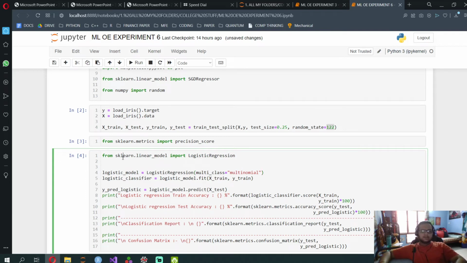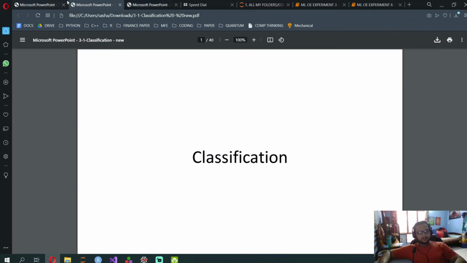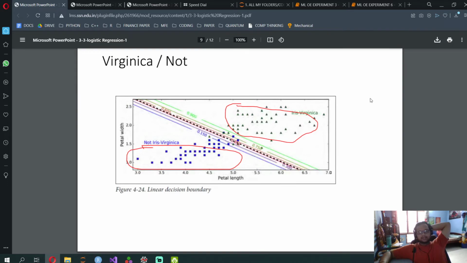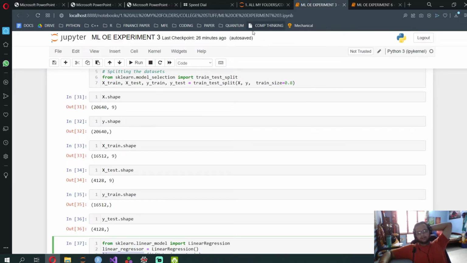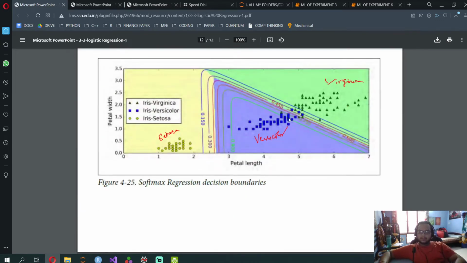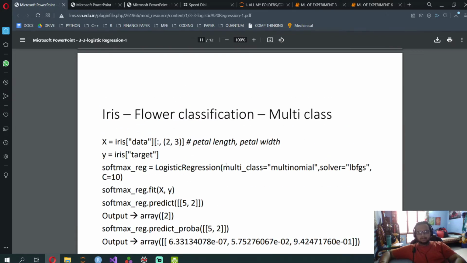Now, from sklearn.linear_model, import LogisticRegression. Over here, because it's binary by default, you need to mention it's multi-class. Has she done that over here? Okay, she's not done that because she has taken just iris virginica. It can be virginica or whatever else, so it doesn't need to be three classes. The classes are virginica, versicolor, and setosa. Multi-class is multinomial, so let's directly go for multi-class.